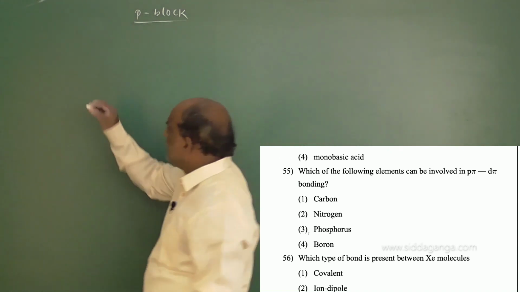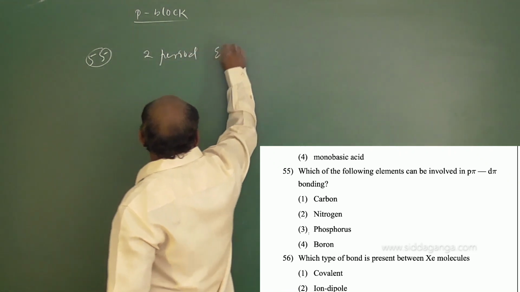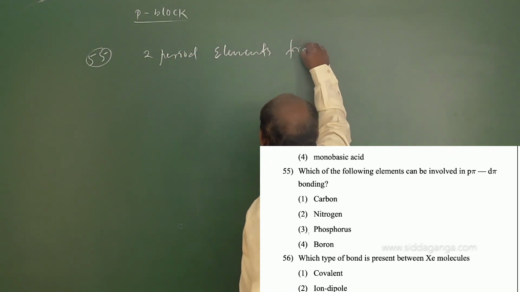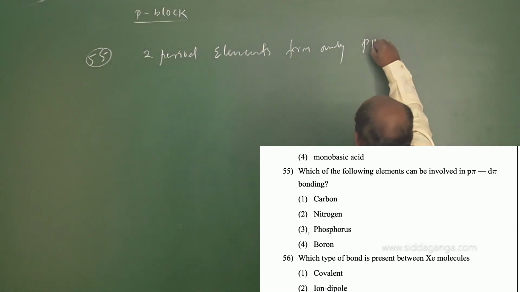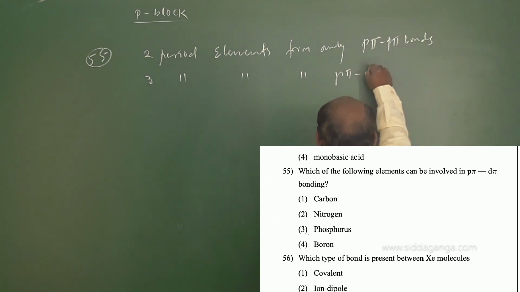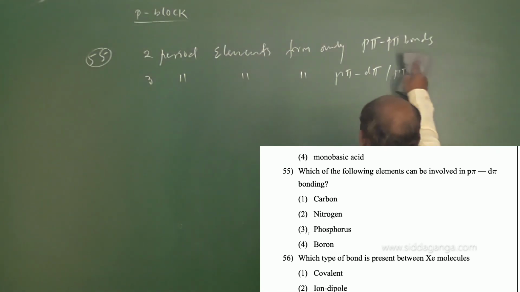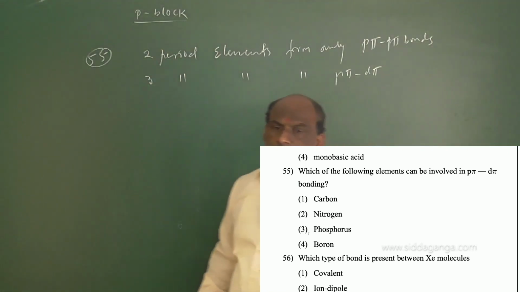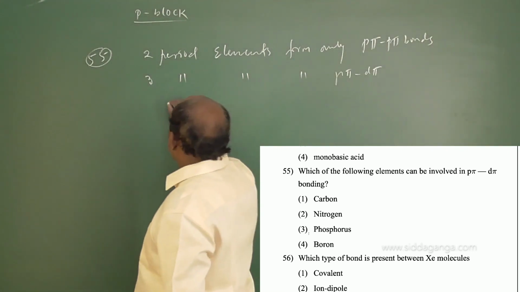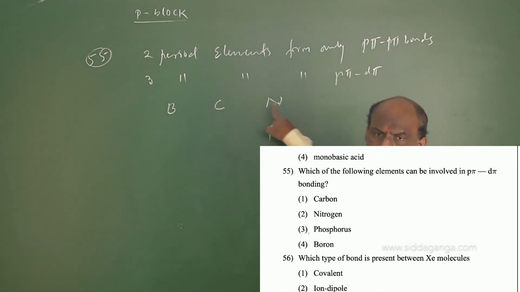For this question 55, make a note: second period elements form only p pi bonds, while third period elements form p pi and d pi bonds. Here we have boron, carbon, nitrogen, phosphorus. Nitrogen is a second period element, phosphorus is a third period element.